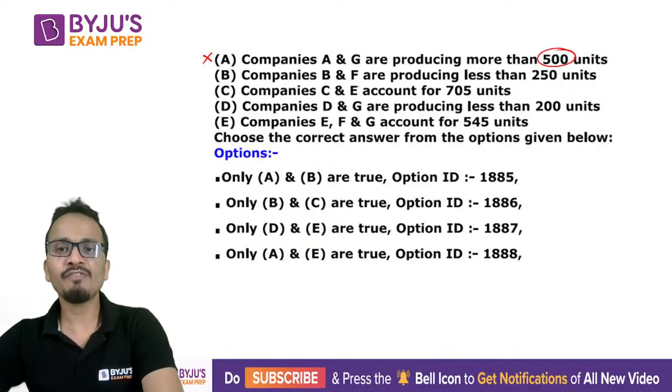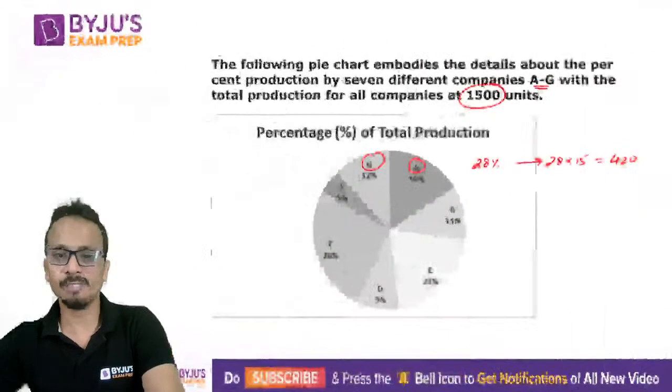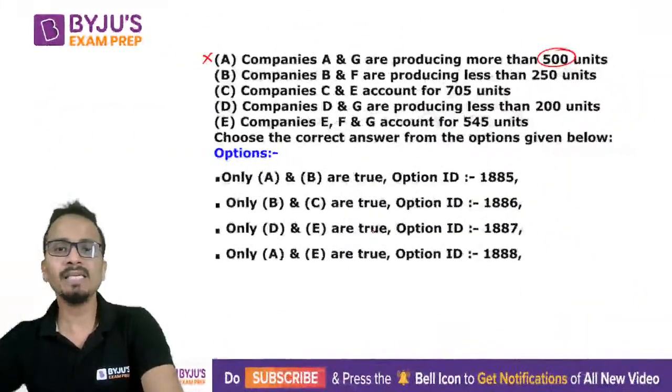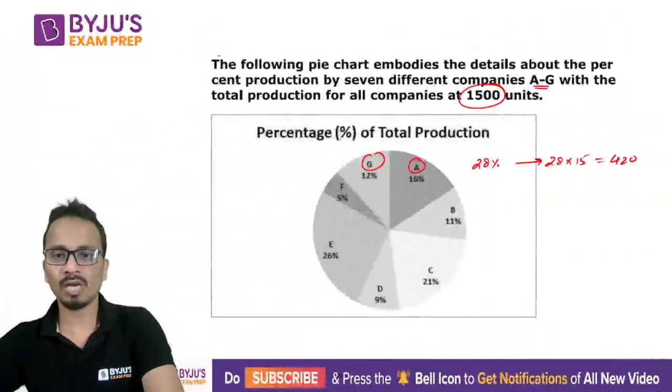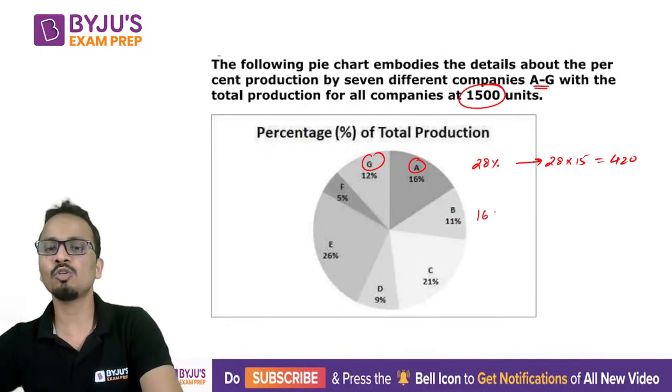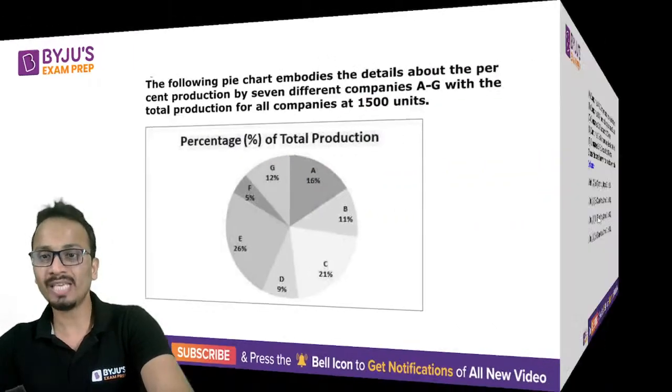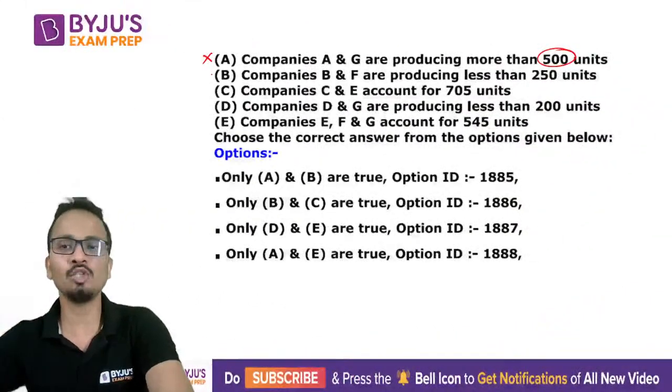Companies B and F are producing less than 250. Company B is 11%, F is 5%. That means a total of 16%. So 16% of 1500 will be 16 into 15, that is 240. So yes, definitely it is less than 250.